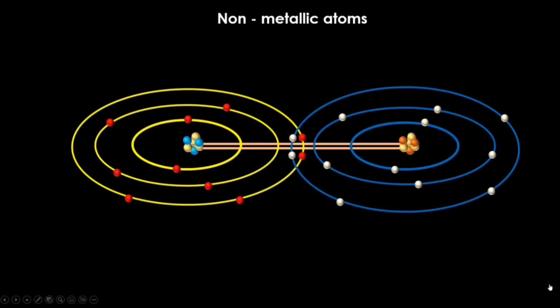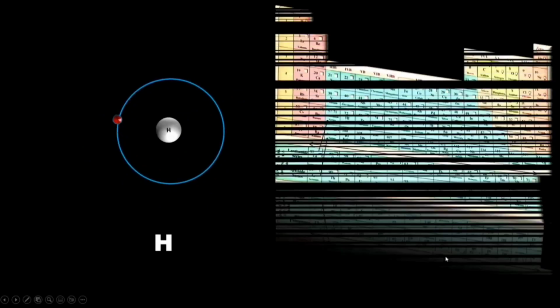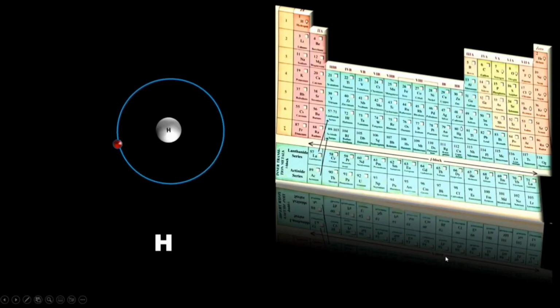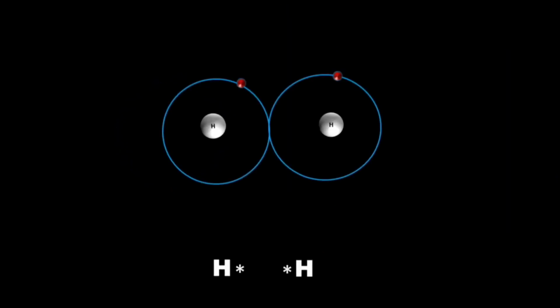Let's take an example of hydrogen for better understanding. Hydrogen, the first element in the periodic table, has a single electron in a single shell. Hydrogen wants the electronic arrangement of its nearest inert gas, helium. So, in order to attain the duplet state, a hydrogen atom would like to combine with another hydrogen atom.